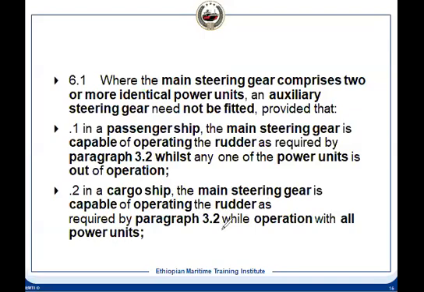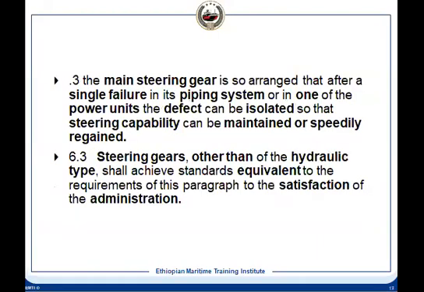Both are actually fulfilling the performance requirement of 3.2. But here it is each unit, there all the units. And you have 2 identical units, so 1 unit can be considered as the auxiliary steering gear. If it can perform, it will be performing more than that 15 degrees in 60 seconds. So there will be no additional auxiliary steering gear required in that condition. And most vessels are designed that way.